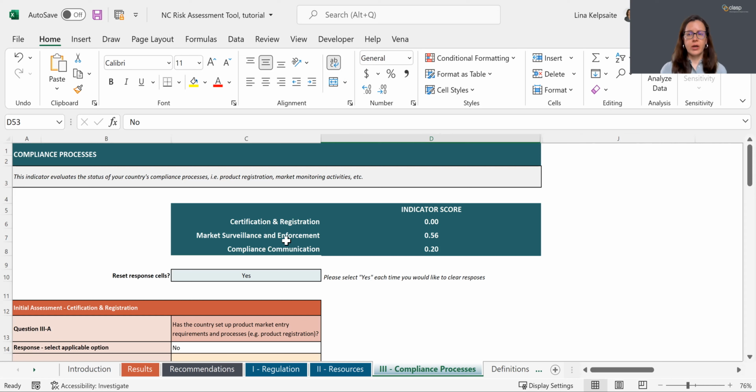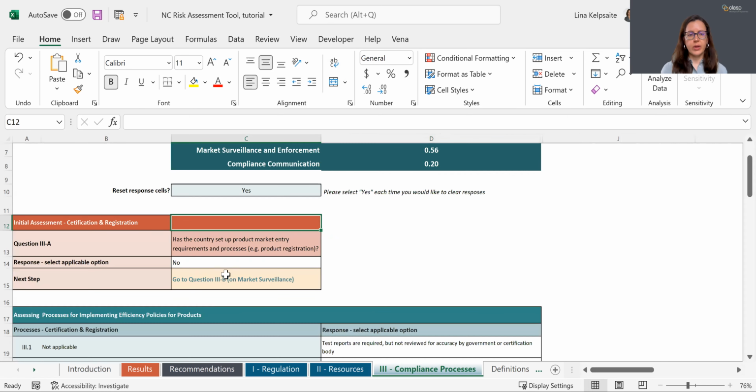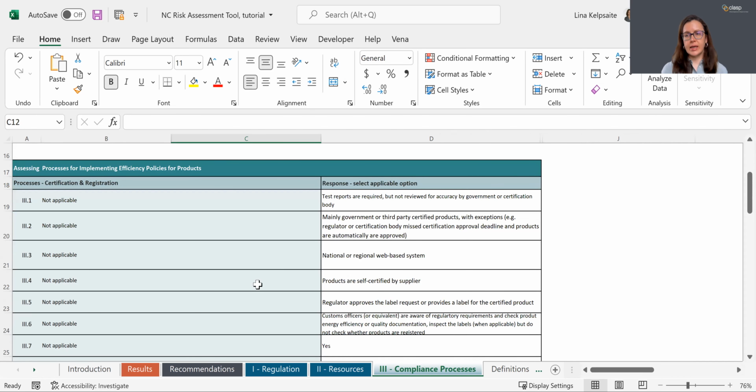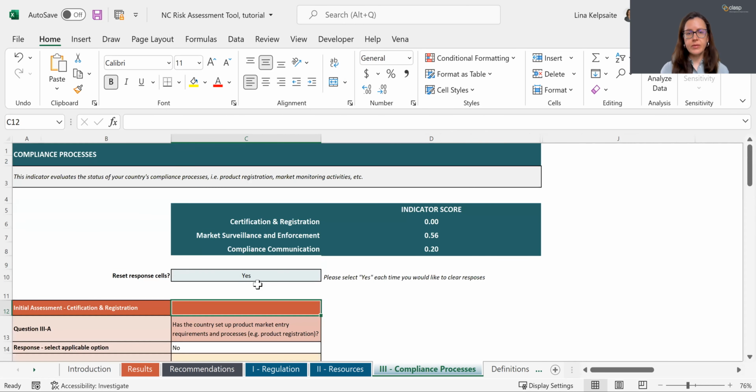Here, for each indicator, you will complete the initial assessment question, and then if prompted, continue responding to the questions relevant to the indicator. For example, if the country does not have conformity assessment, such as certification and registration processes in place, which I said is the case for my fictional country, then there is no benefit in responding to the questions related to this indicator.